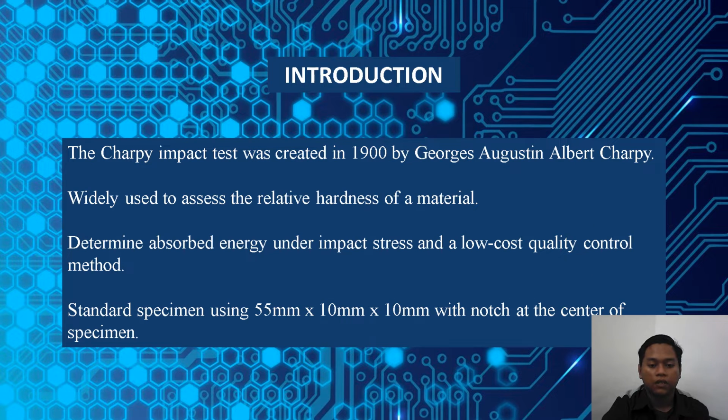For the introduction, the Charpy impact test was created in 1900 by George Augustin Albert Charpy. It is widely used to assess the relative hardness of a material. This test is to determine the absorbed energy under impact stress and is a low cost quality control method. The standard Charpy impact specimen is 55 millimeters times 10 millimeters times 10 millimeters with a notch at the center of the specimen.